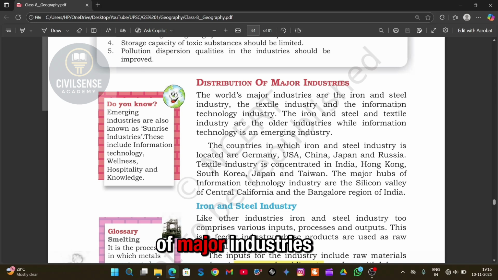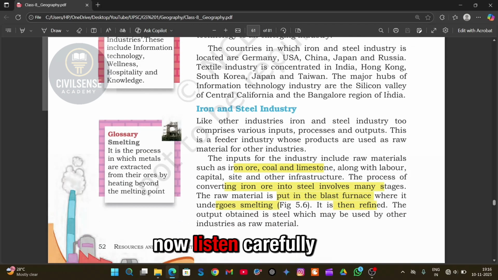Next is distribution of major industries. The main industries in the world are the iron and steel industry, the textile industry, and the information technology industry. Let's start with the iron and steel industry. Now listen carefully. This industry is called the backbone of modern industry. Why? Because steel is used everywhere in machines, tools, cars, trains, bridges, ships, and even in the small safety pin we use at home.